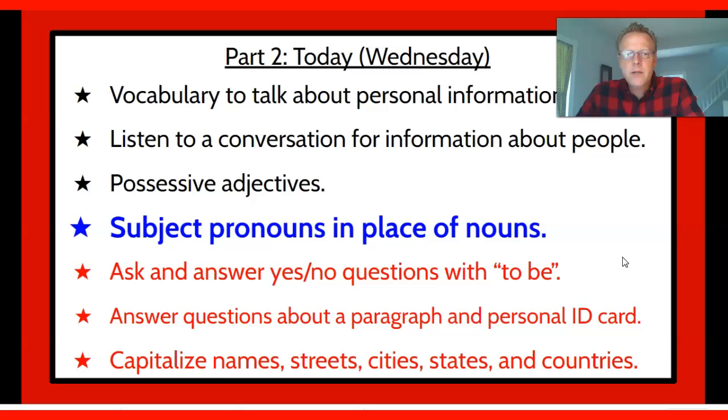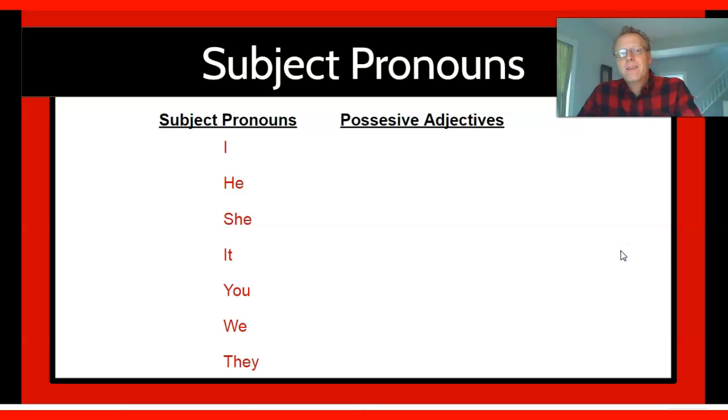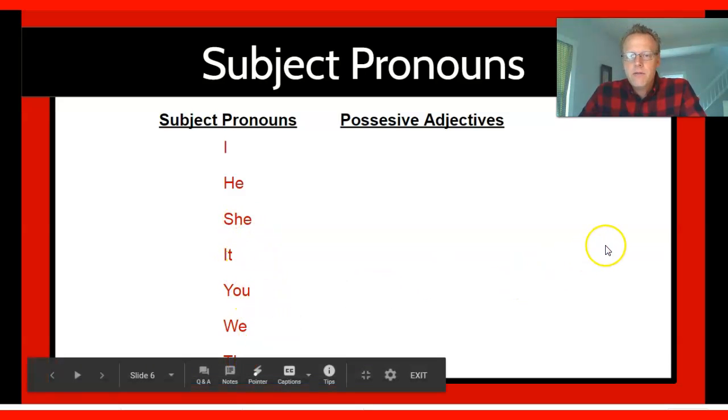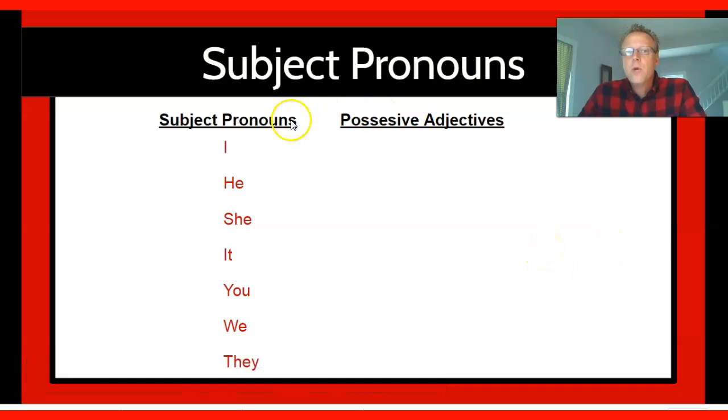All right, well, let's jump into this. The first topic is subject pronouns in place of nouns. I want to do a quick review. A subject pronoun. Here they are. I, he, she, it, you, we, they. Those are the subject pronouns. We call them subject pronouns because they act like a subject in a sentence.